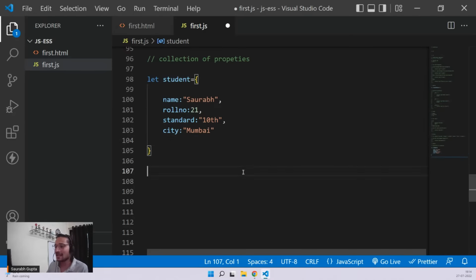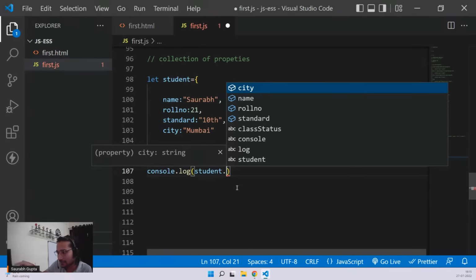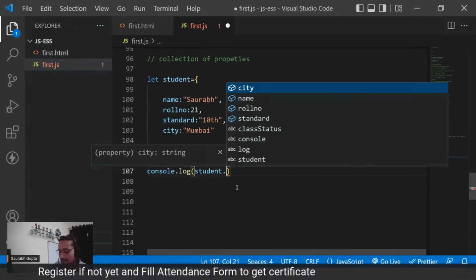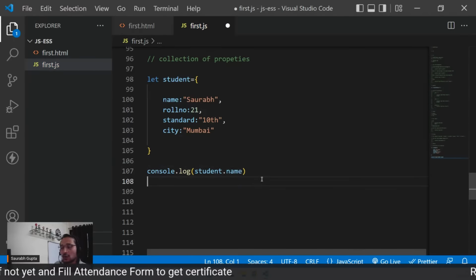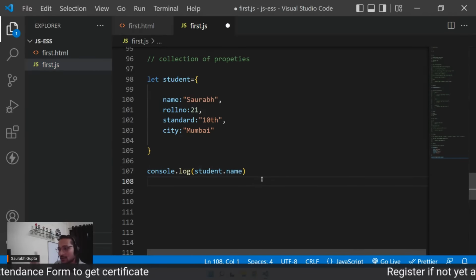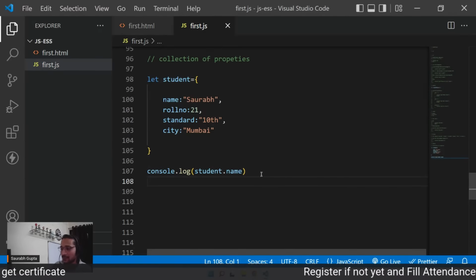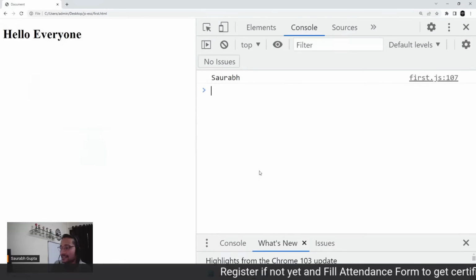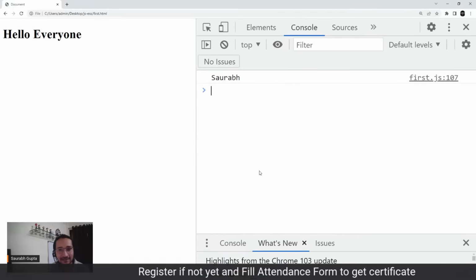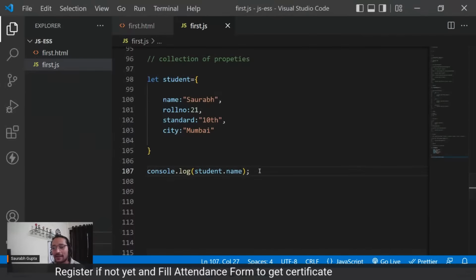That's it. Now then, if you want to access any of the properties, you have to do this. Console.log student, first of all the object name, and then dot any property. You can see the hints coming, right? City, name, roll number. What do you want to access? I want to see its name. So show me student dot name. Show me student's name. Are you getting it, guys? How it is simplifying your data maintenance now?